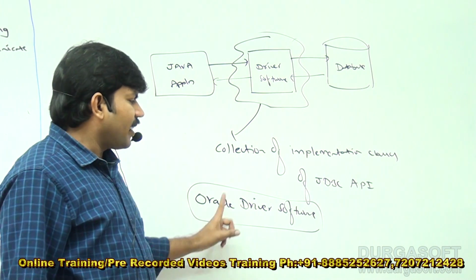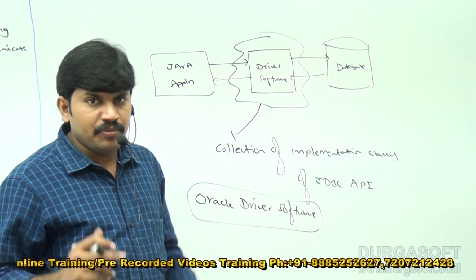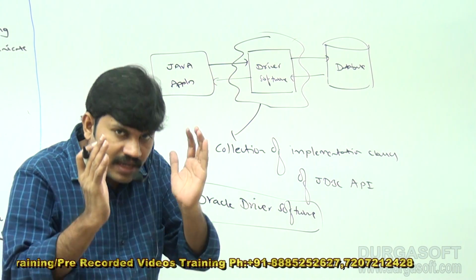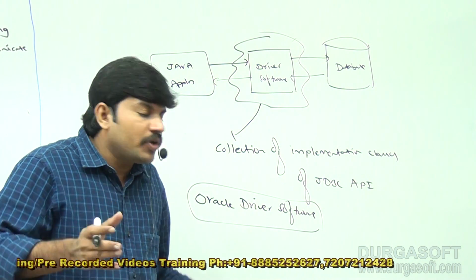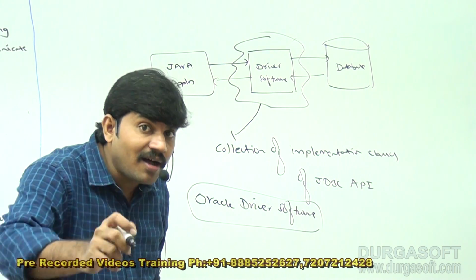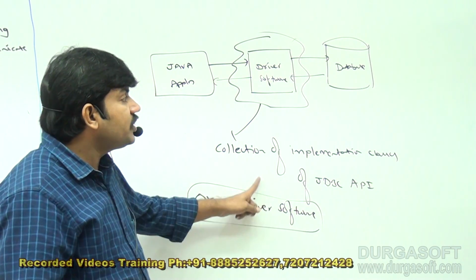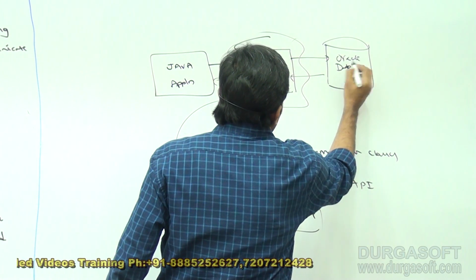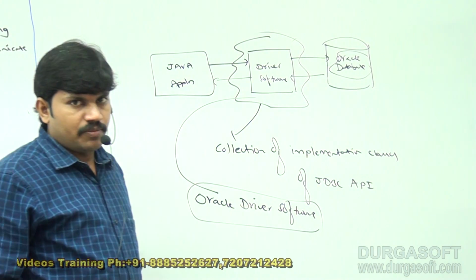Oracle driver software I have. What is the meaning? Oracle driver software is a collection of classes, a collection of implementation classes of the JDBC API, which can be used to communicate with the Oracle database. Everyone can understand, right?